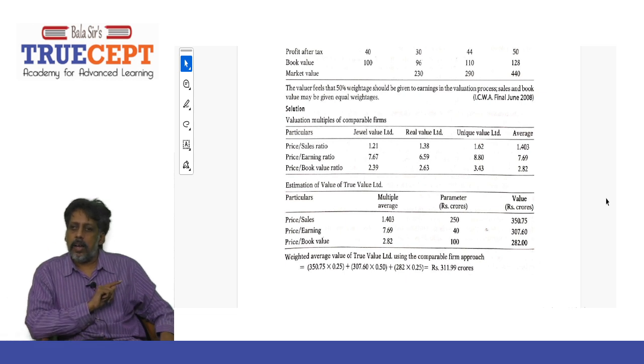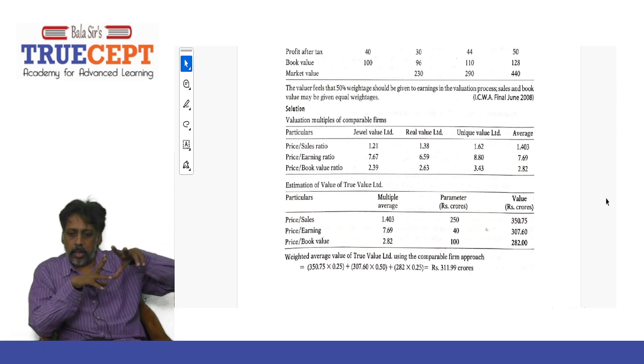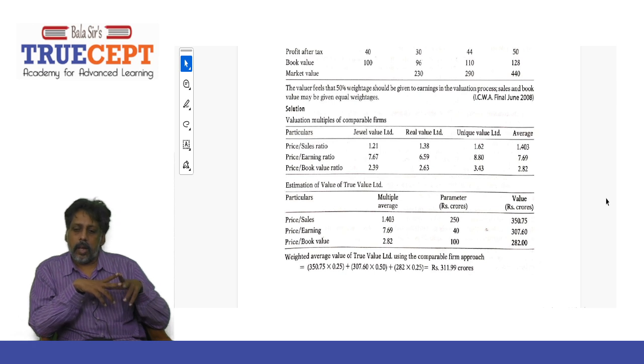Now just see the market value of True Limited. It is 350.75 into 0.25, which is based on sales, plus 307.6 into 0.5 weightage based on earnings, plus 282 into 0.25. Then add up all the three numbers. In all, how much do you get? 311.99 crore. Let us say 312 crore is the market value of your issue.